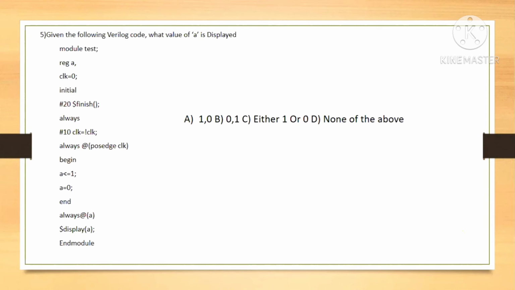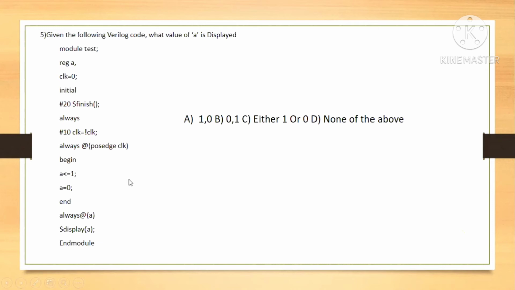Right. Can anyone tell me the answer? I will show an example also. I will show directly, in practical, what output you will get. So B option, 0 and 1. 0, comma, 1. Yeah, correct answer.